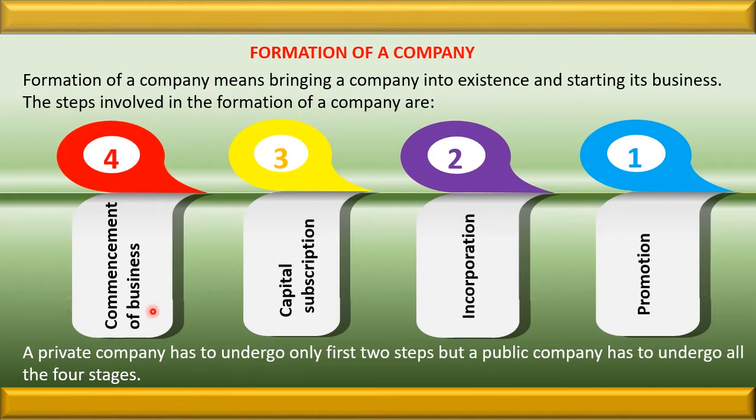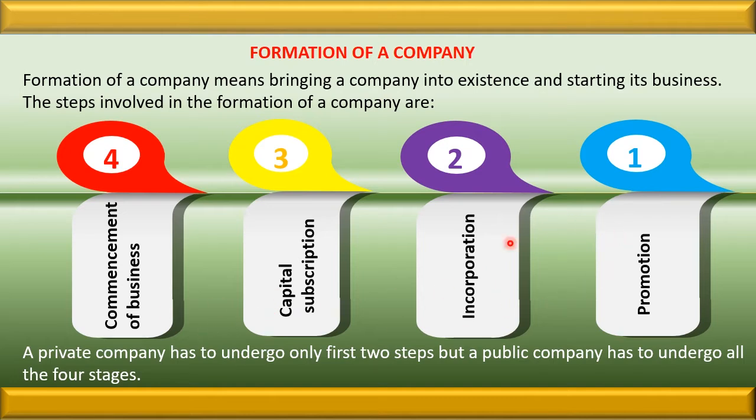Next is commencement of business. Commencement of business is the declaration to be issued by the directors within 180 days of the incorporation of a company stating that 90% of the issued amount has been attained. Remember one thing, these are the 4 stages which are needed to form a company.